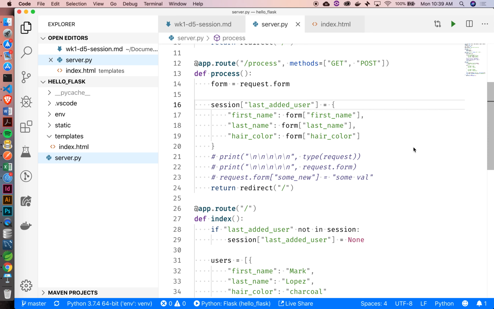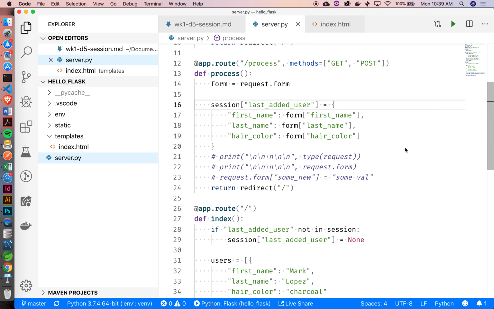That is a dictionary. Yeah, those curly braces tell us, right? So we're setting session at this particular key, which is last added user, to equal another dictionary which has these different key value pairs, and it's the information that I just took in from the form.